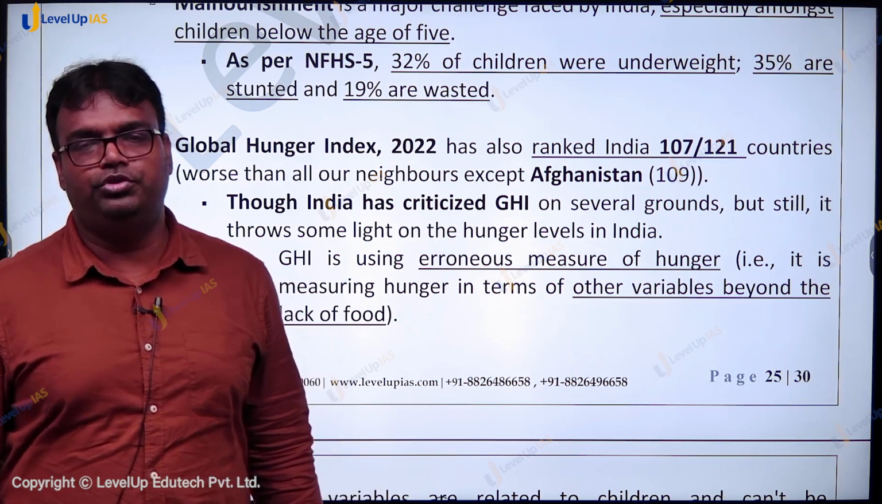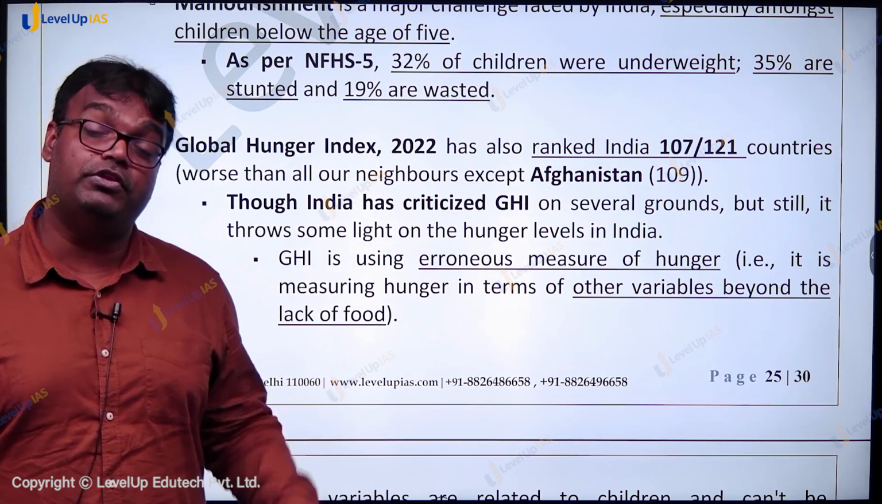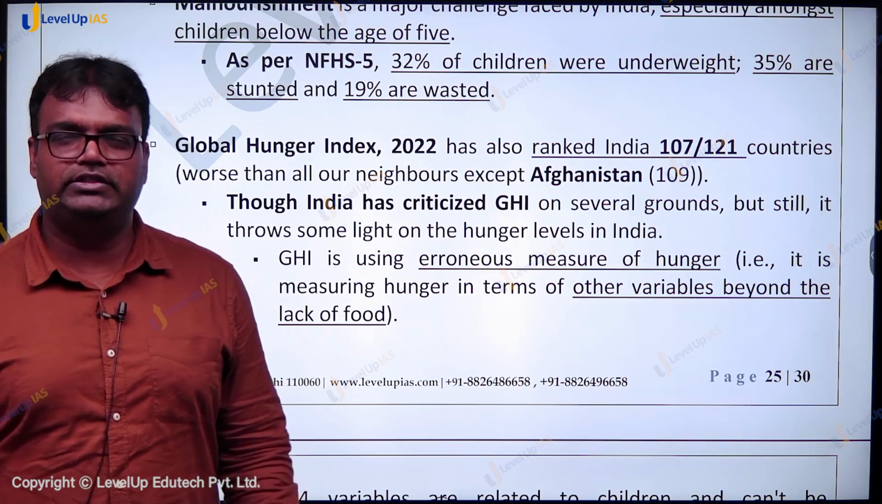Otherwise, all our neighbors are doing better. So out of 121 countries, India's rank is 107. India has criticized this report. India is not happy with this report.